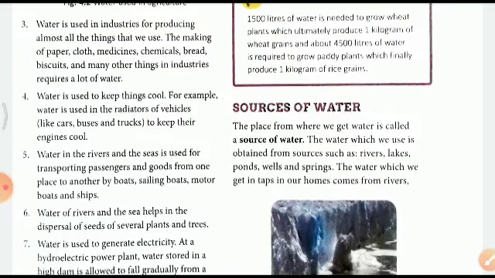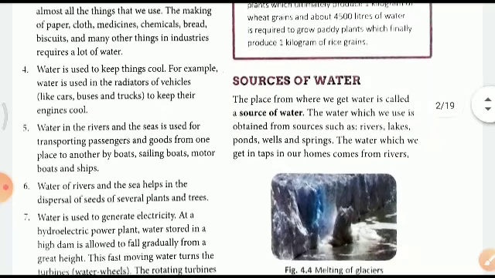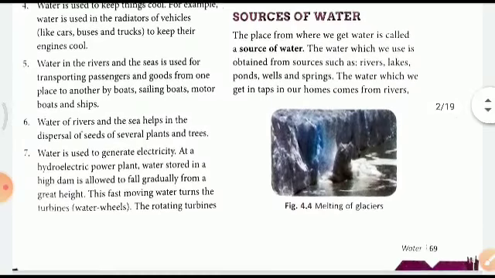Water is used to keep things cool. For example, water is used in radiators of vehicles like cars, buses, and trucks to keep their engines cool. Water in the river and in the sea is used for transport of passengers and goods from one place to the other. Water of river and the sea helps in the dispersal of seeds. Water is used to generate electricity at a hydroelectric power plant.